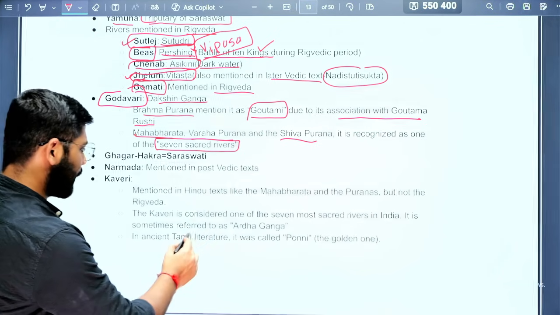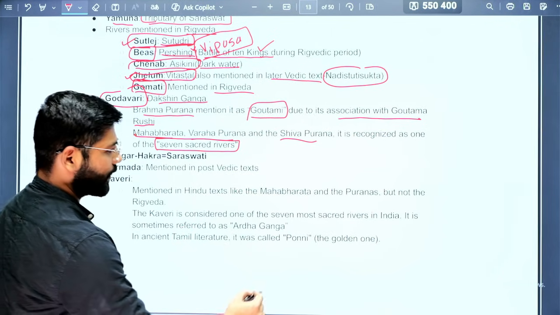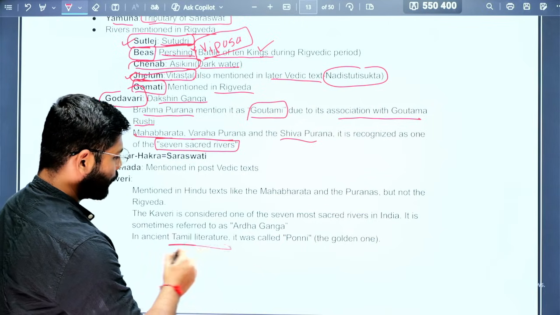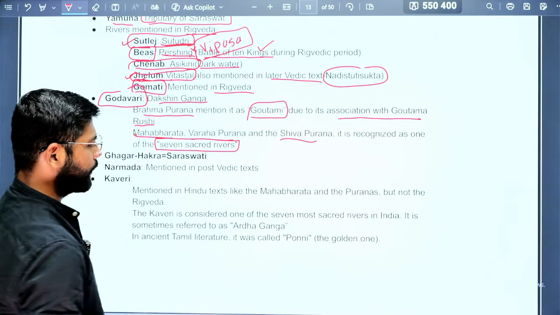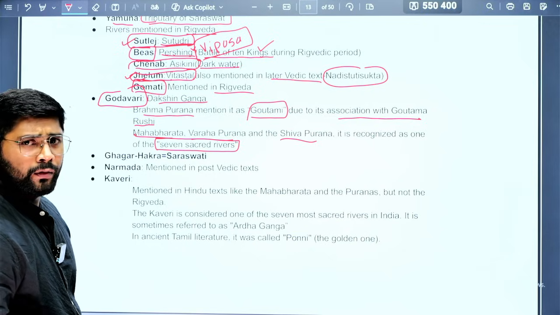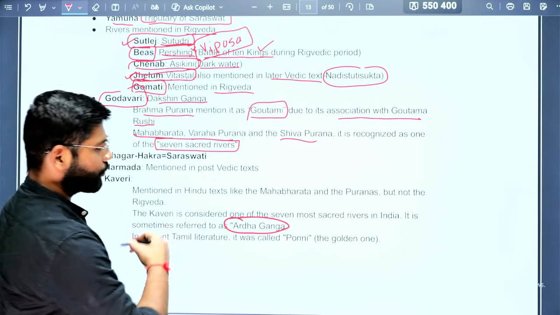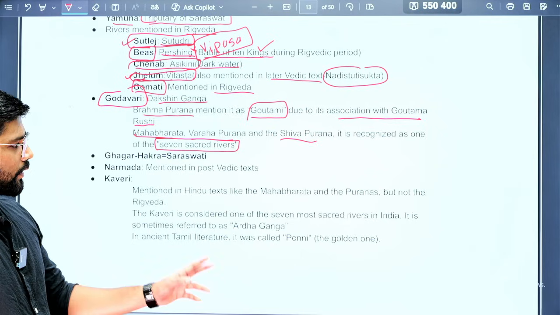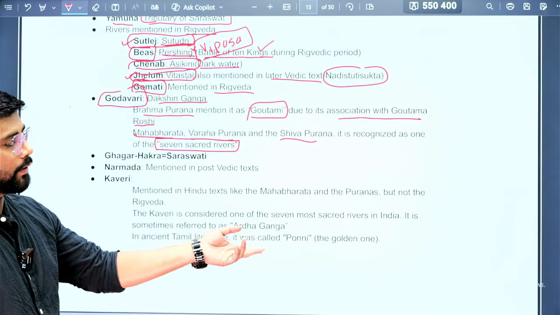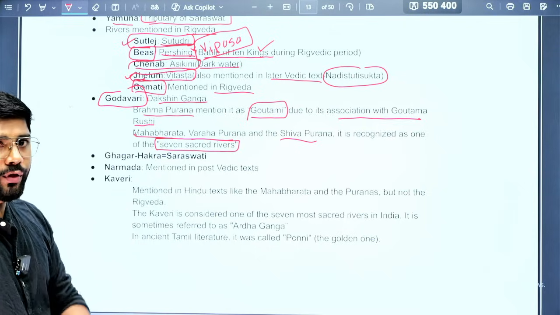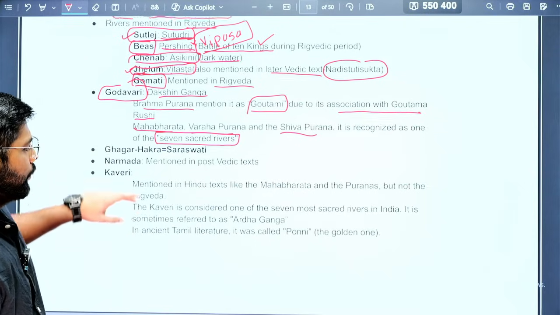Then in ancient Tamil literature, this river is known as the Ponni river. Ponni is the Tamil name, Ardha Ganga is the name given in later Vedic or post-Vedic time, and Kaveri is not mentioned in the Rigveda. So that is the thing you need to remember.